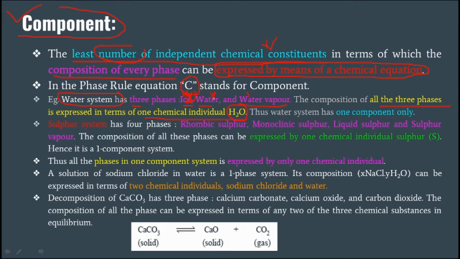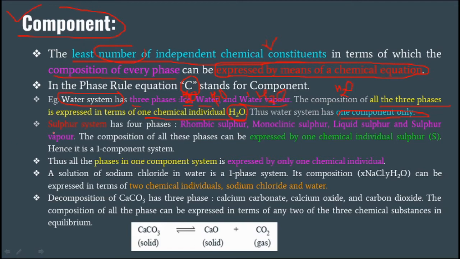Water also has the chemical composition H2O, and water vapor also has the chemical formula H2O. So for this water system, how many components are there? Only one component. Each phase of this water system is expressed by a chemical equation, H2O, the least number of independent chemical constituents. So this is a one-component system.